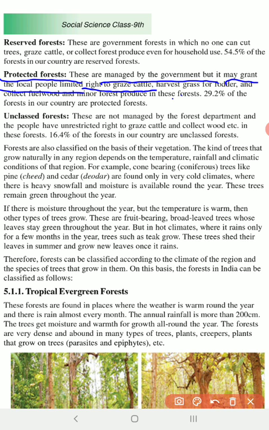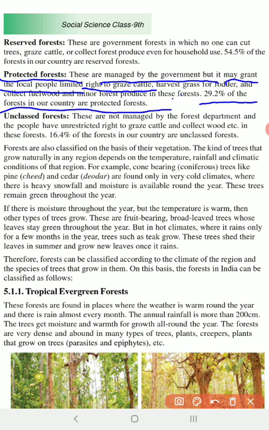You can also take the dry broken branches that fall down from the trees. So we have a little bit of freedom to make use of the forest produce under this classification, the protected forest. Almost 29.2 percent of forest in our country comes under the protected forest.